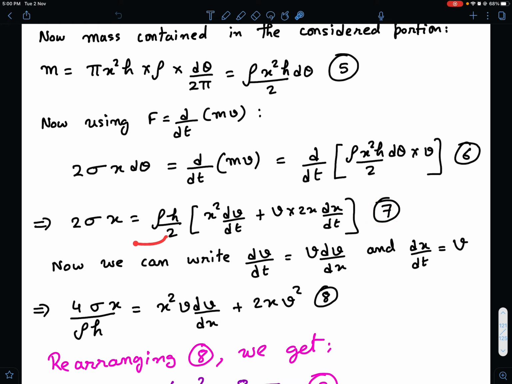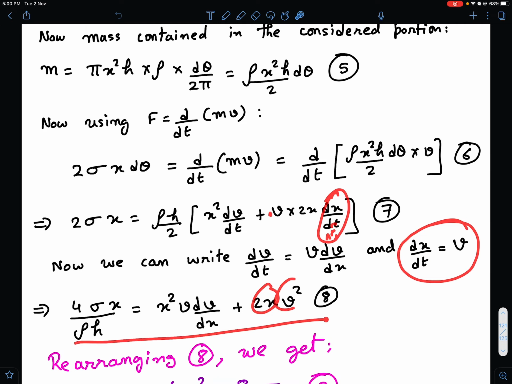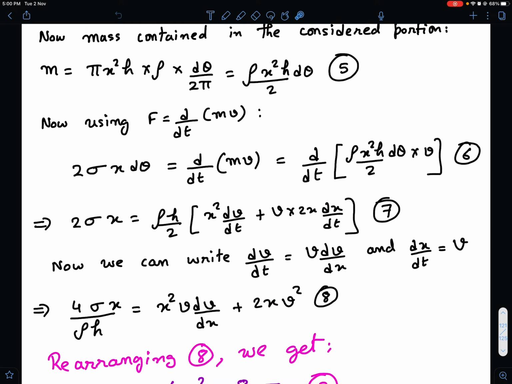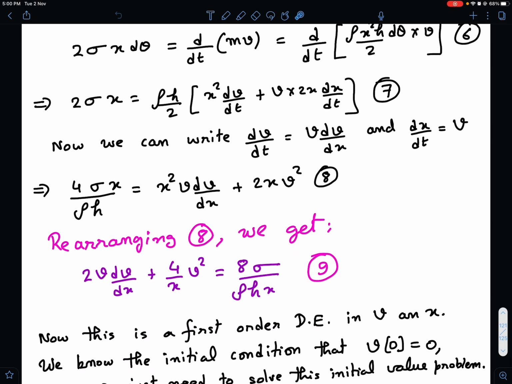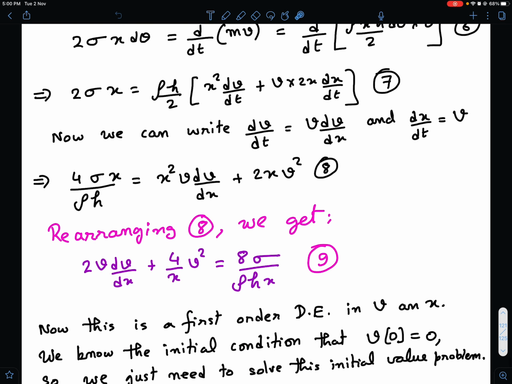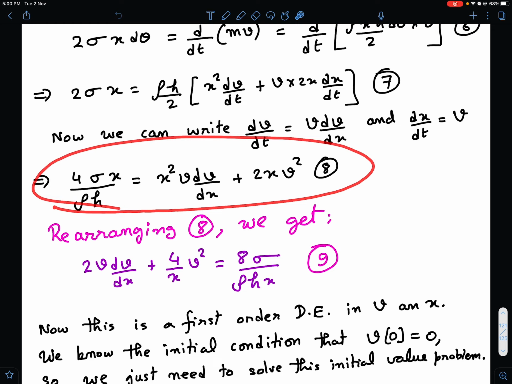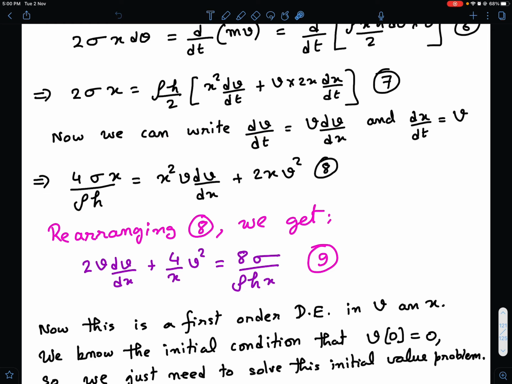Okay, and then my differential equation 7 transforms to this. You take this 2 over here, rho h you take here, so this becomes 4 sigma x upon rho h, and this becomes x square v dv by dx, first term, and the second term becomes 2x, and this dx by dt is v. So dx by dt into v becomes v square. I hope equation number 8 is clear, how it follows from equation 7.